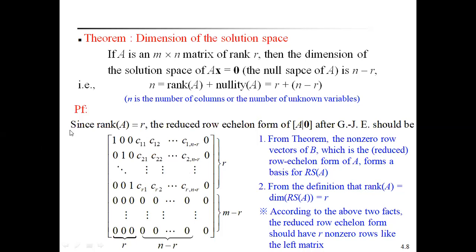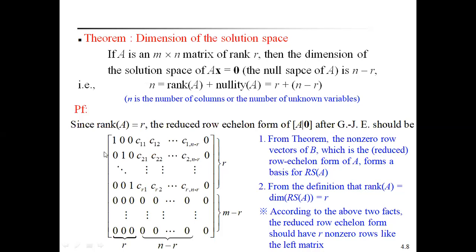Since rank of A is equal to r, the augmented matrix [A | 0] after the Gauss-Jordan method should be reduced to an echelon form like this. The m by n matrix A with the augmented zero column can be reduced to echelon form.